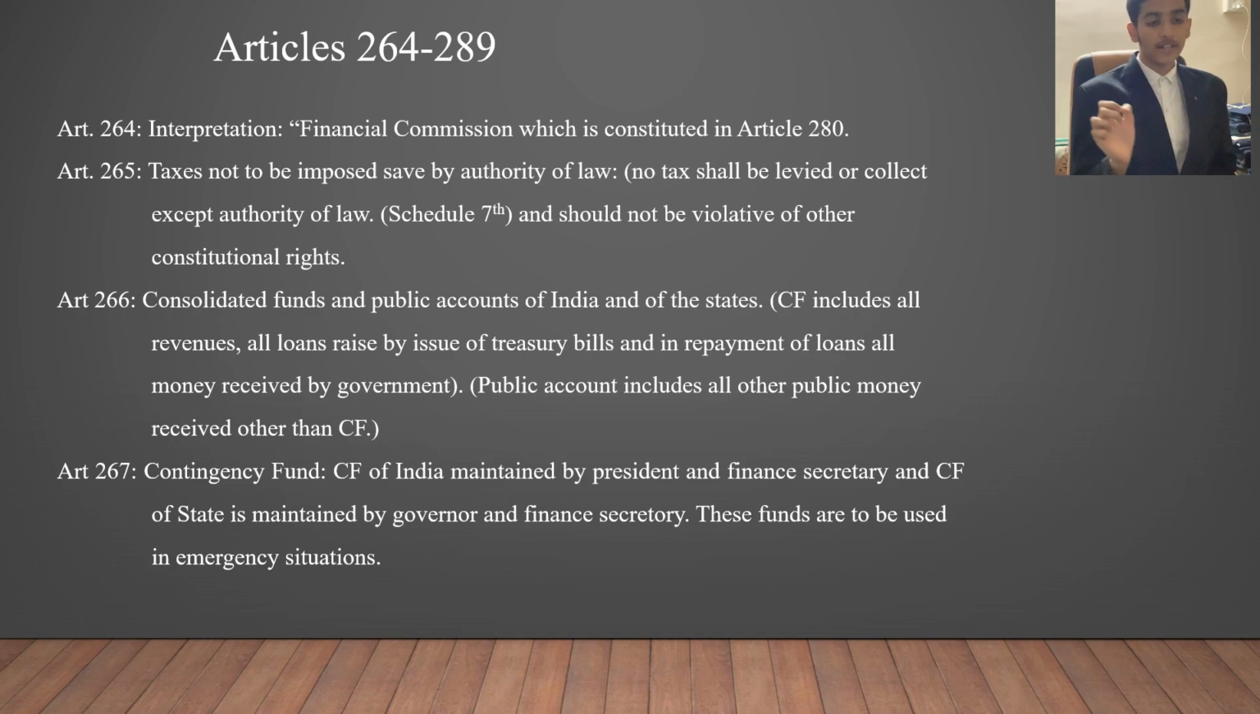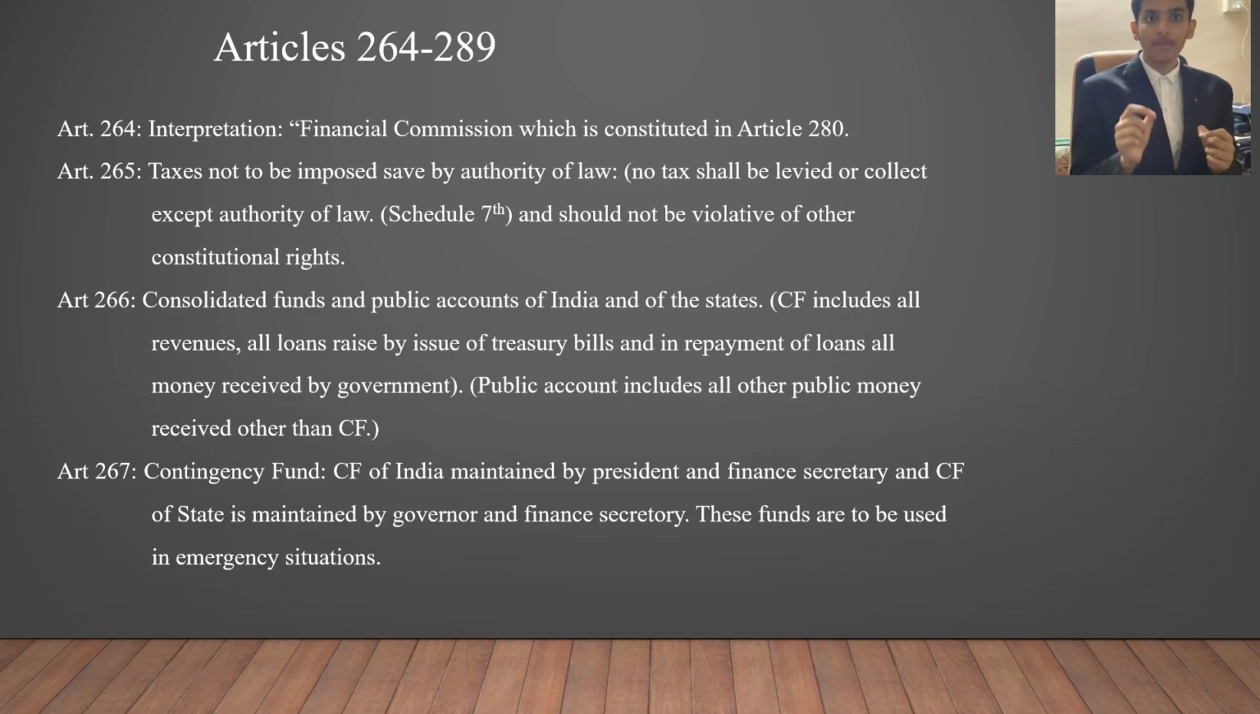Next, Article 266 gives the definition of consolidated funds. Now what are consolidated funds? Consolidated funds and public accounts basically include all of the revenues, all loans raised by issue of treasury bills, and in repayment of loans all money received by the government. A consolidated fund is basically a list maintained by both the union government and the state government. They are basically holding all of the income that is received from taxes.